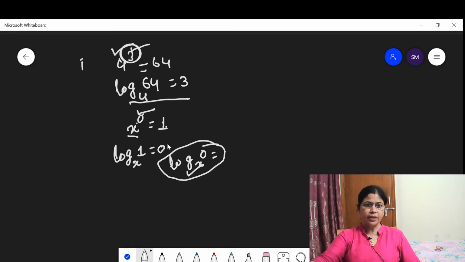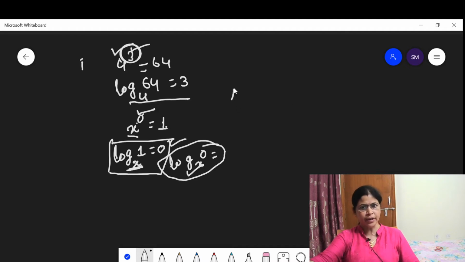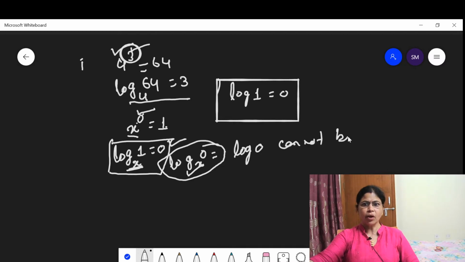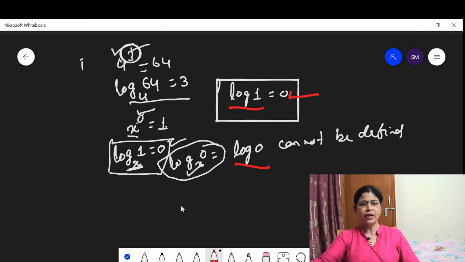So log of 1 is equal to 0. Whatever the base may be, this doesn't matter. Log of 1 is always equal to 0, and log of 0 cannot be defined. How can you define log 0? Log 0 cannot be defined. These are the important parts of the logarithm. Please students, open your notebook and write down the important parts: logarithm of 1 is always equal to 0 and log of 0 cannot be defined.